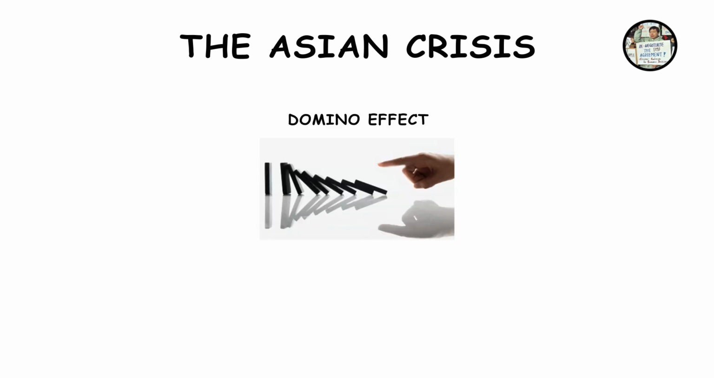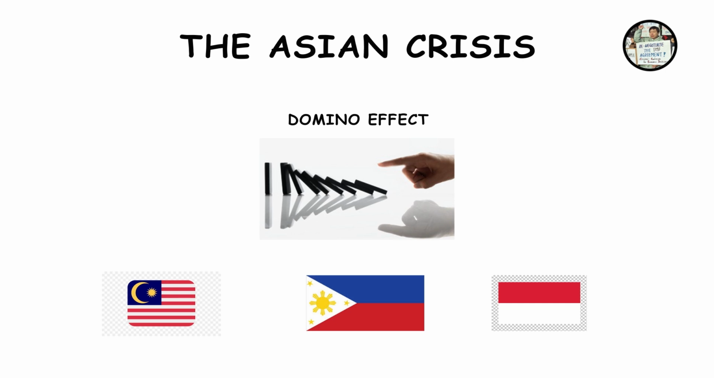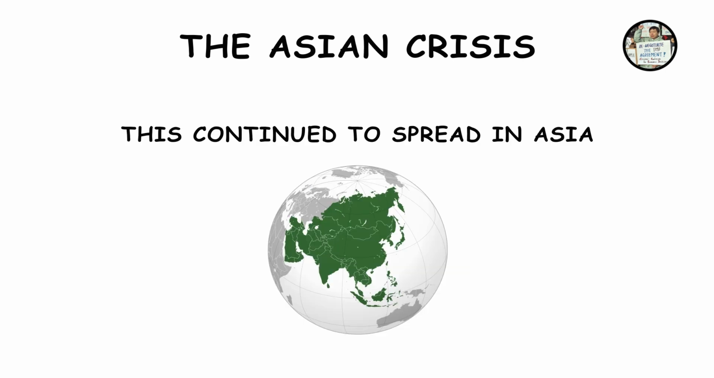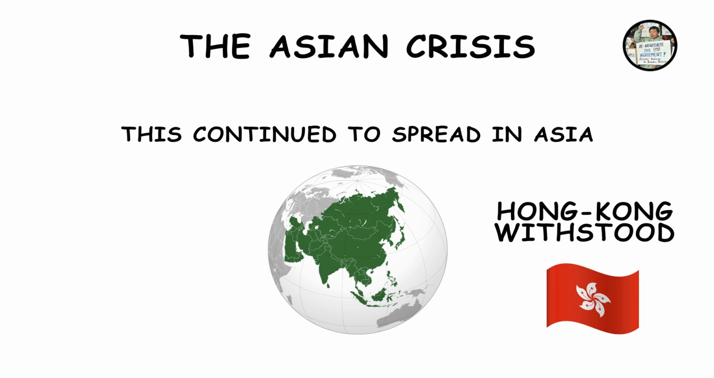This became a domino effect as Malaysia, the Philippines, and Indonesia all began to let their currencies fall. This would continue to spread throughout Asia, with some countries like Hong Kong being able to withstand the crisis.